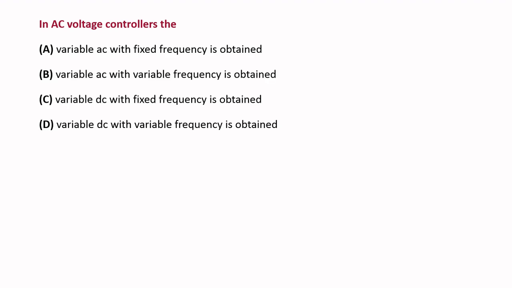Coming to the next bit, in AC voltage controllers, the options are: variable AC with fixed frequency is obtained, variable AC with variable frequency is obtained, variable DC with fixed frequency is obtained, variable DC with variable frequency is obtained. Here the AC voltage regulator gives the variable AC voltage with fixed frequency. So option A is the right answer.